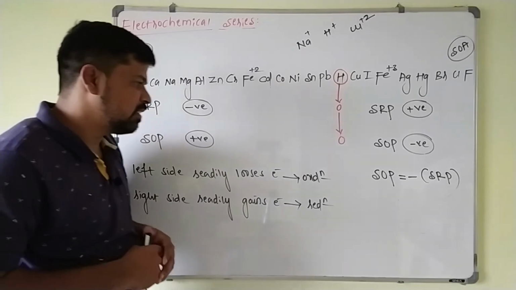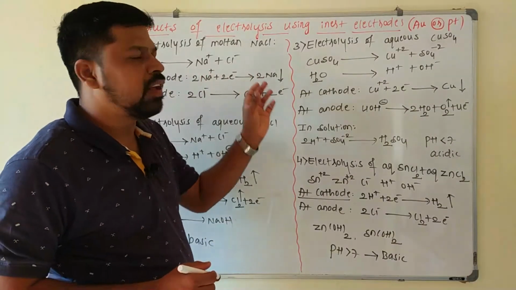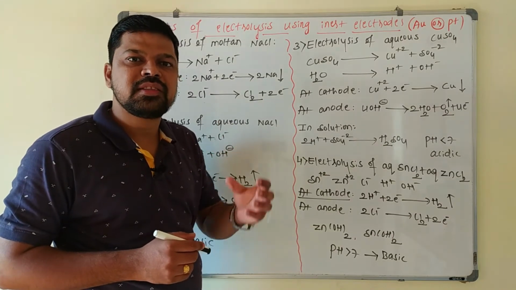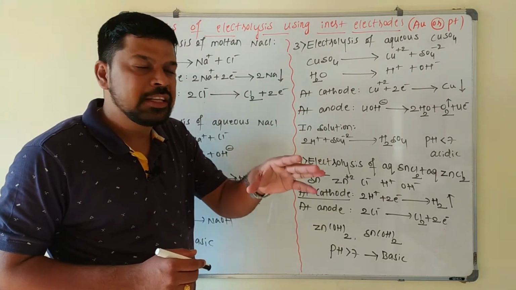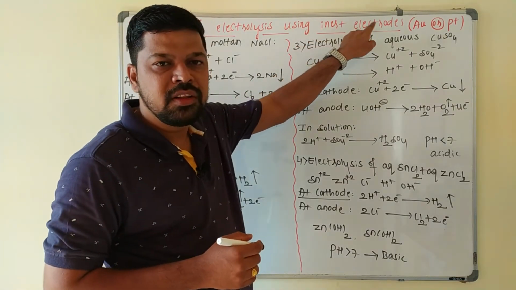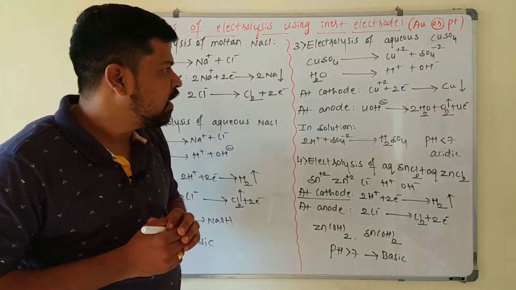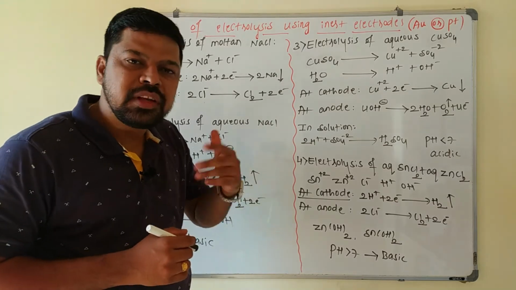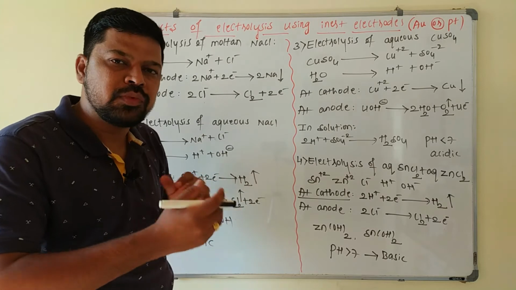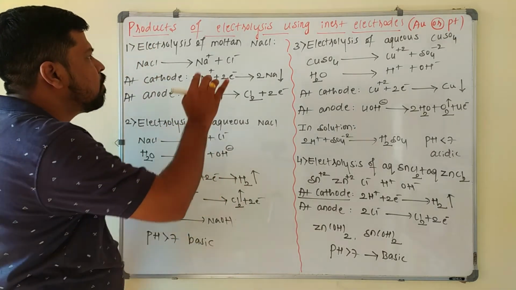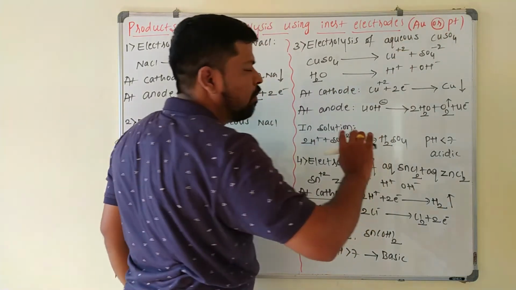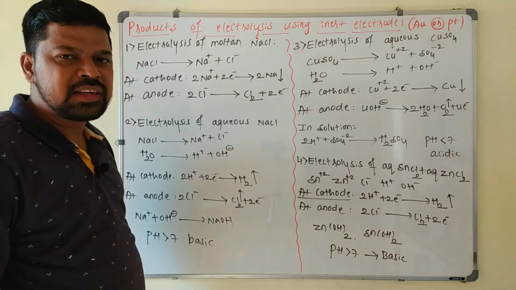So this is how you have to use the electrochemical series. Now we will write products of electrolysis using inert electrode. We know that products of electrolysis depend on the type of electrode being used here. If you are using inert electrodes, they are not taking part in the electrode reaction. If you use reactive electrodes, they will participate in the electrode reaction, so that again the products will be different here. Now we will write products of electrolysis using inert electrodes like gold or platinum. They will not take part in the electrode reaction, keep in mind.